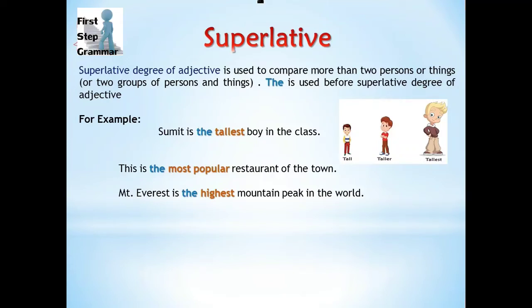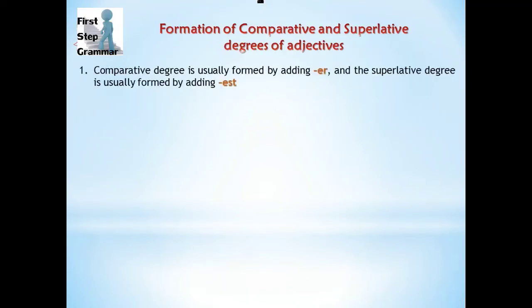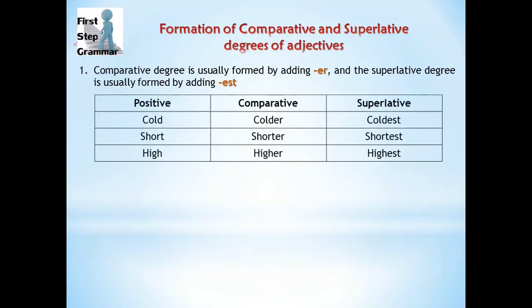Now the question arises how to form these. Let's see how we can form comparative and superlative degrees of adjectives. The first one: the comparative degree is usually formed by adding "er" and the superlative degree is formed by adding "est." See the example, cold is the positive degree, so adding "er" becomes colder, the comparative degree, and coldest is the superlative degree. Short, shorter, shortest; high, higher, highest. So this is the first type.